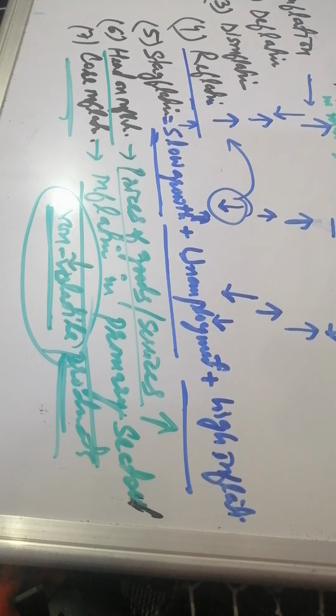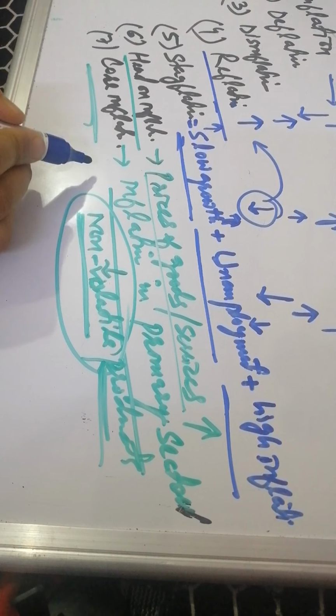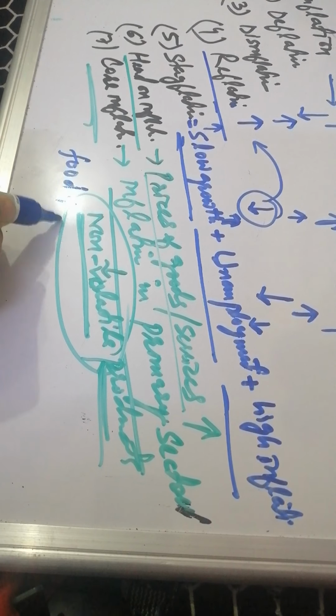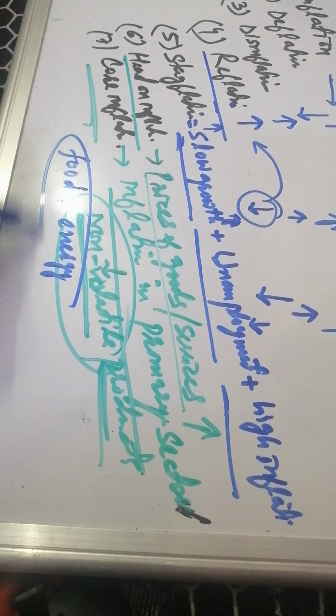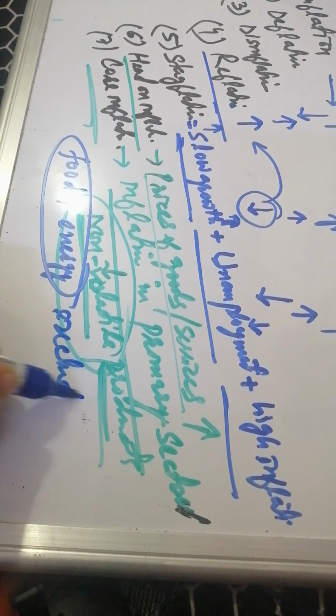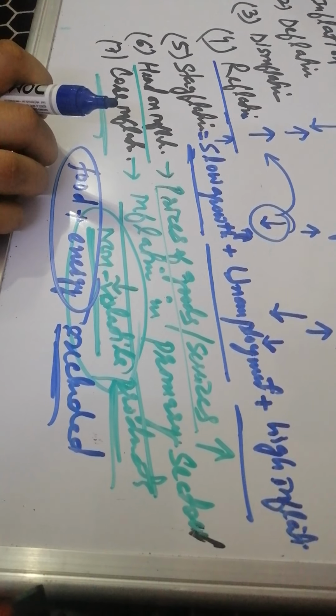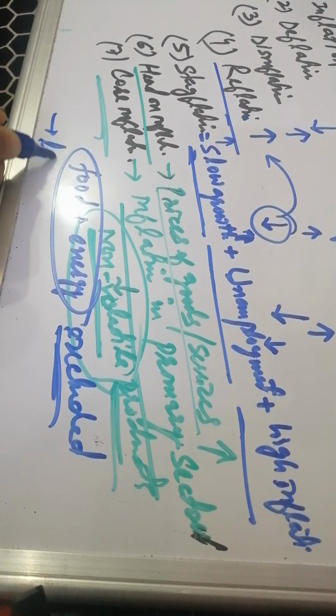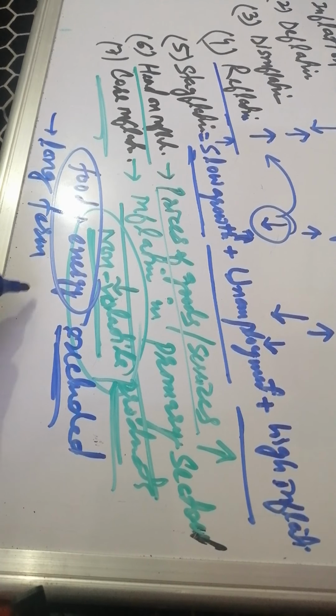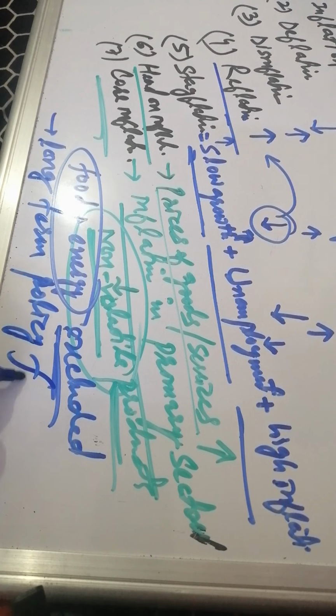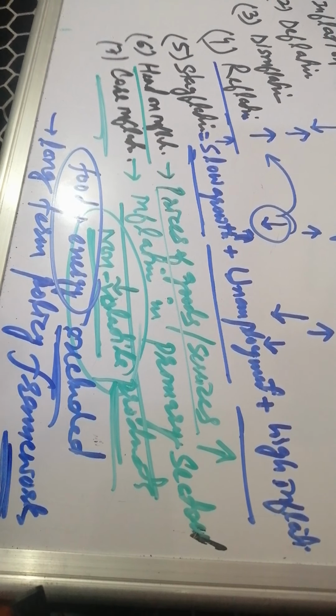But in core inflation, food and energy are excluded. So remember this thing: food plus energy, these are excluded from core inflation, so these are not taken into consideration. Food and energy, these two sectors are excluded in the core inflation. And this core inflation, if we see, it is a long-term policy framework. It takes a lot of time for the core inflation to occur. So it is a long-term policy framework to check the inflation.